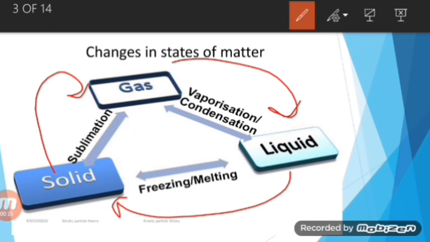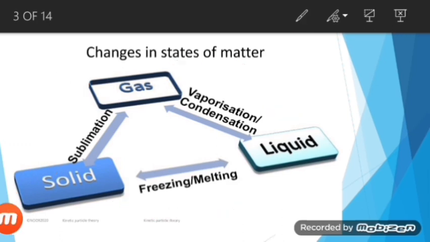So let's take a very easy example in order to understand it. Whenever you lick an ice cream, what happens? It changes from a solid to a liquid. The heat energy from your tongue is transferred to the ice cream, which causes it to melt. So when matter is heated or cooled, the heat energy is either taken in or given out, which causes the kinetic energy of the particles to change. As a result, there is a change in the state, and that change can be reversible.